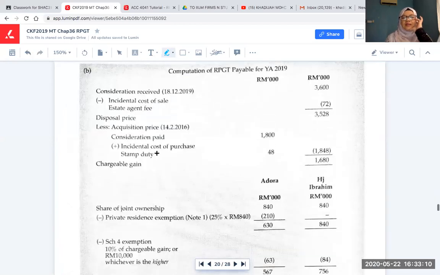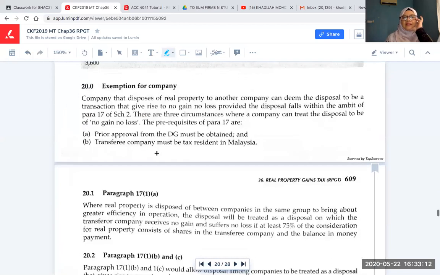The exemption on companies. Have I covered this? Not yet. Okay, so exemption for companies is another subtopic. It says that a company that disposes of real property to another company, so it has to be company to company. We have only 10 minutes left, so hopefully we can finish.